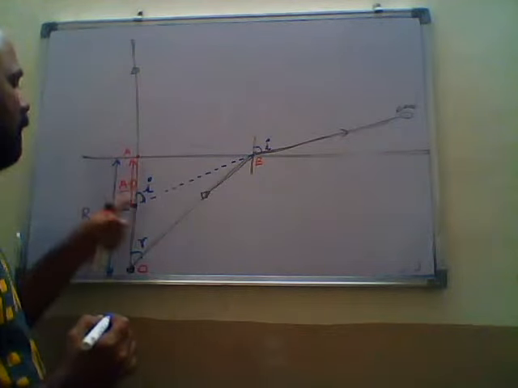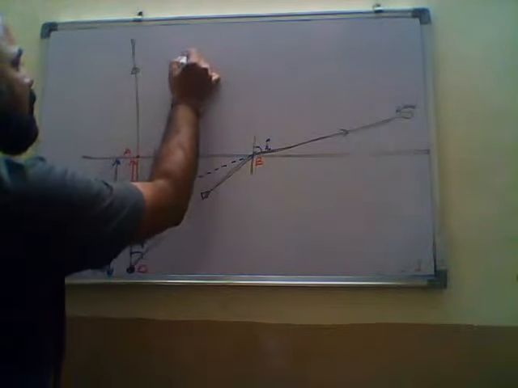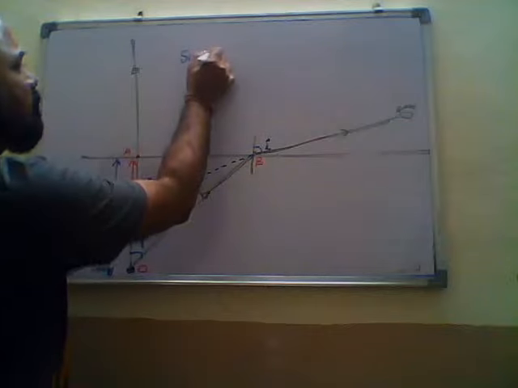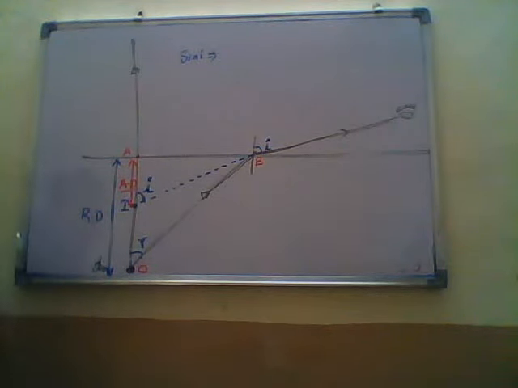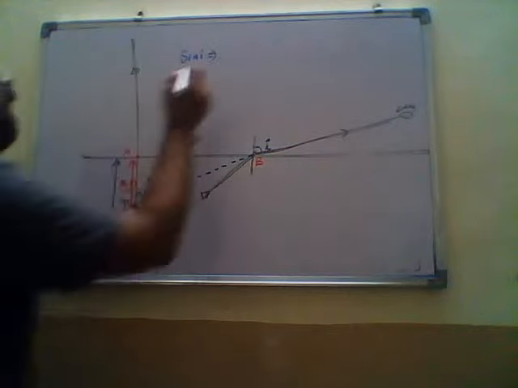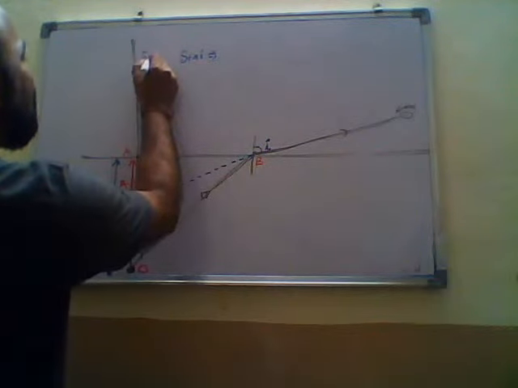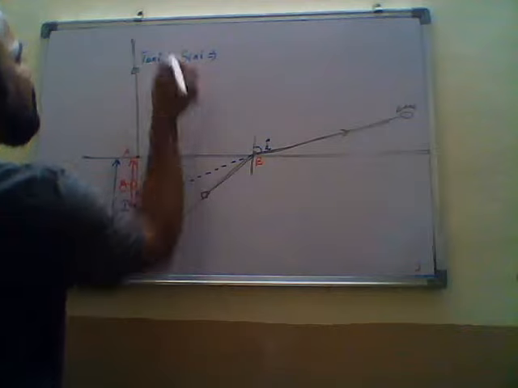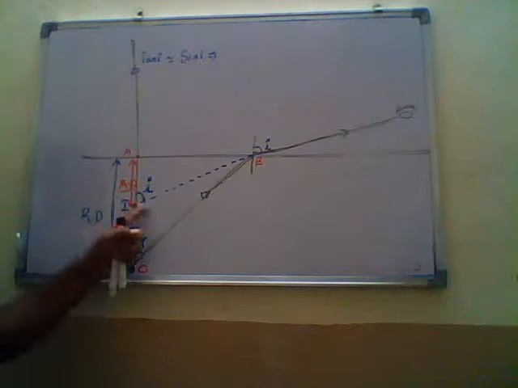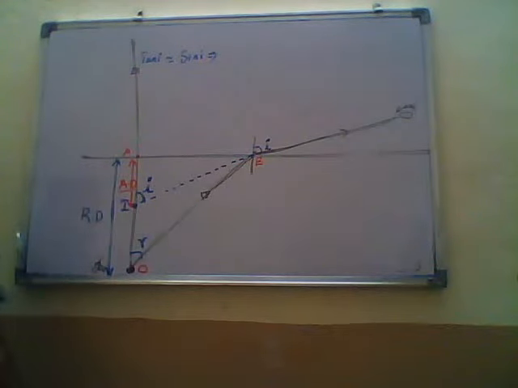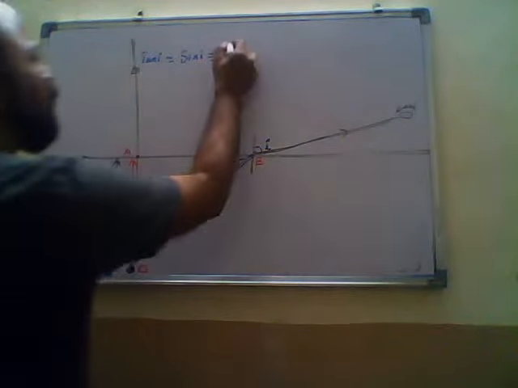From this diagram, this is angle I. From the triangle we can write sin I equals opposite side by hypotenuse. For small angles, tan I can be taken as equal to sin I. The tan I formula is opposite side by adjacent side. For this I, the opposite side is AB and the adjacent side is AI, so we can write AB by AI.